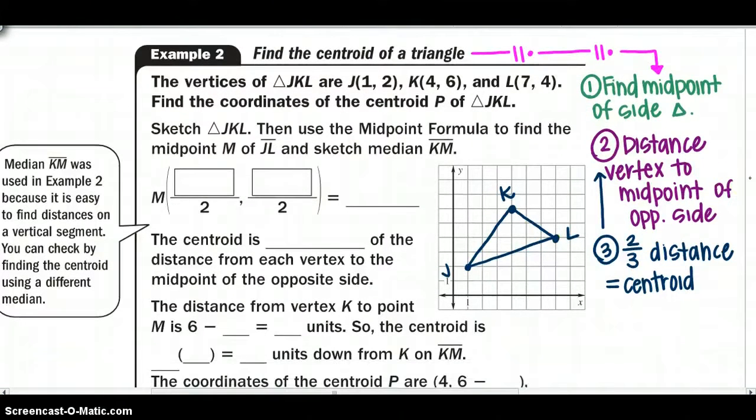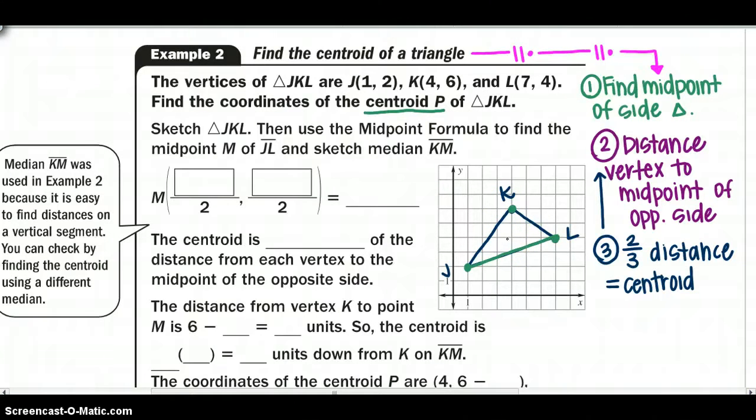So we are going to find the centroid of our triangle. Right now we are given the values of J, K, and L, and we want to find the coordinates of the centroid P. Remember, centroid meaning I'm going from the vertex to the midpoint, and I want to be 2/3 from the vertex. So we're going to sketch the triangle, then use the midpoint formula to find the midpoint M of JL, because that's where the vertex is going to meet the other side.